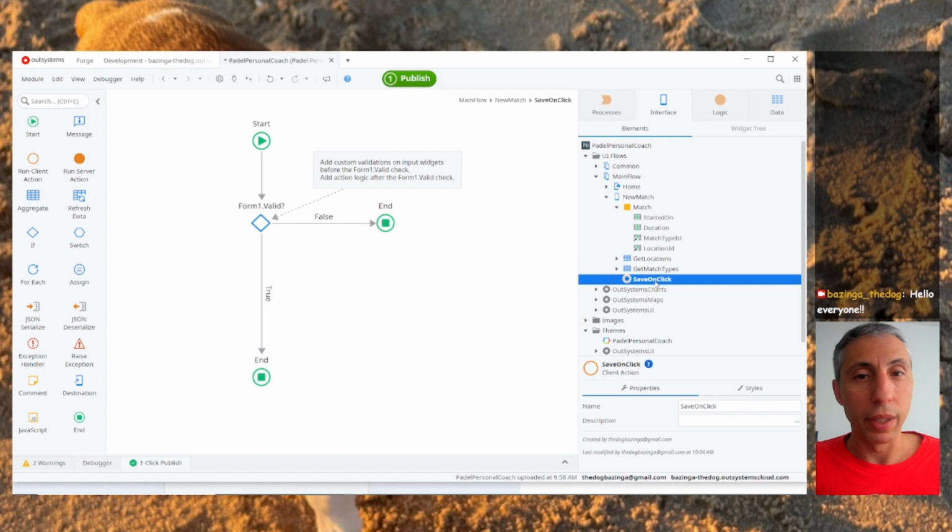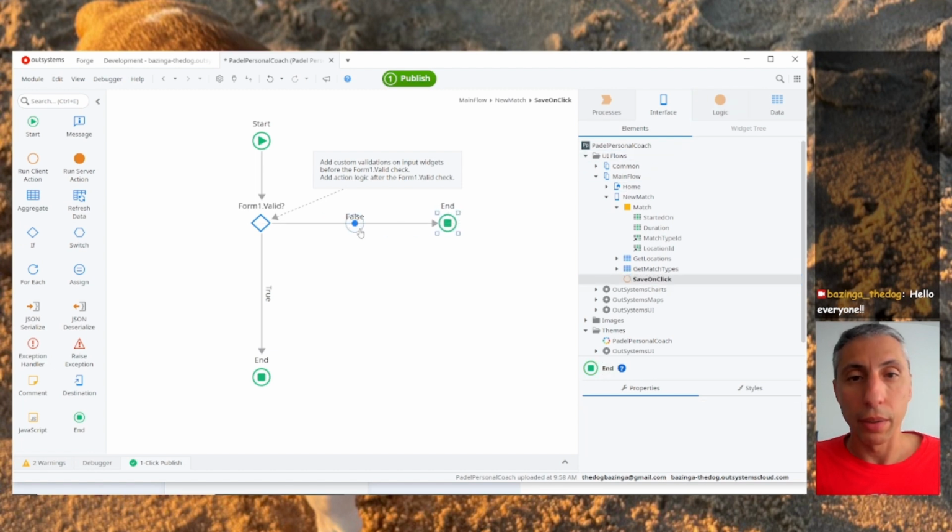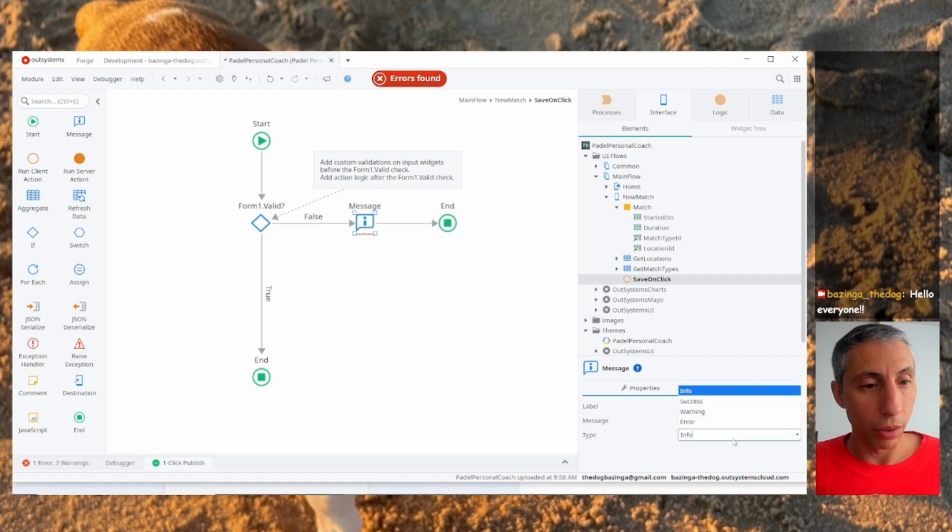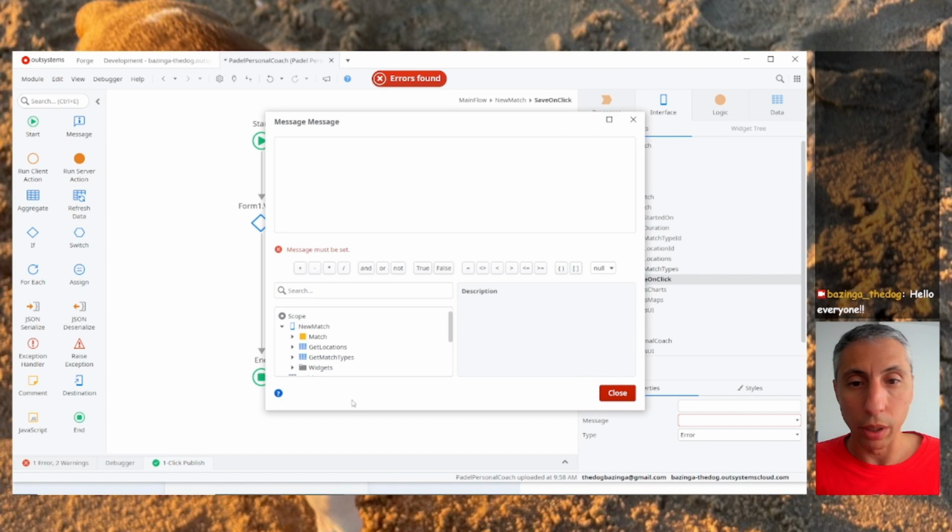Now this create new will just create this. So whenever we save, let's look at when it's not valid. Let's show an error message here, and it should be the widget's form.